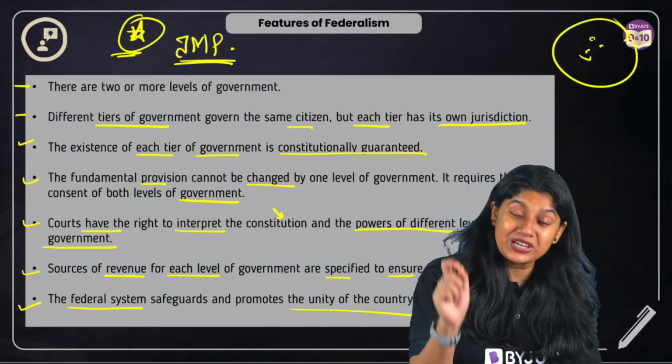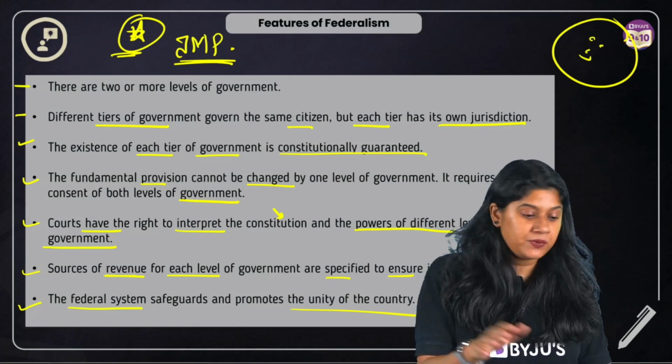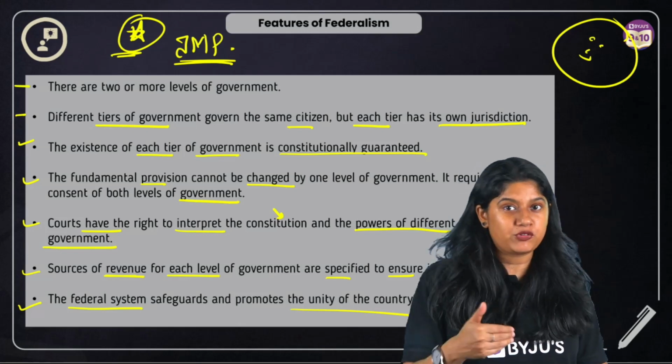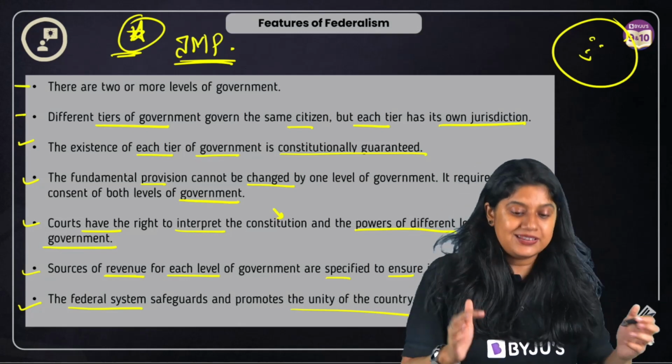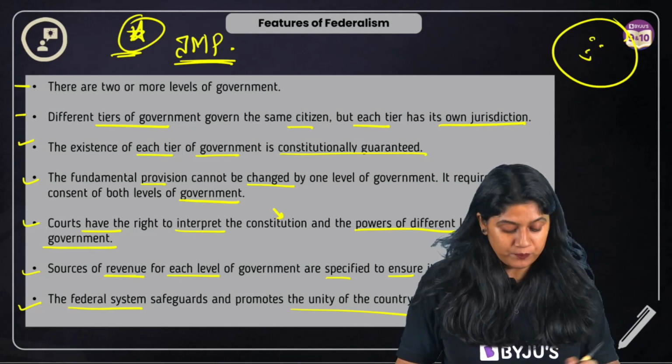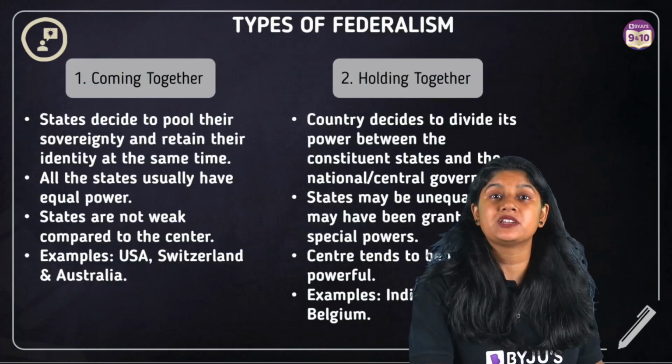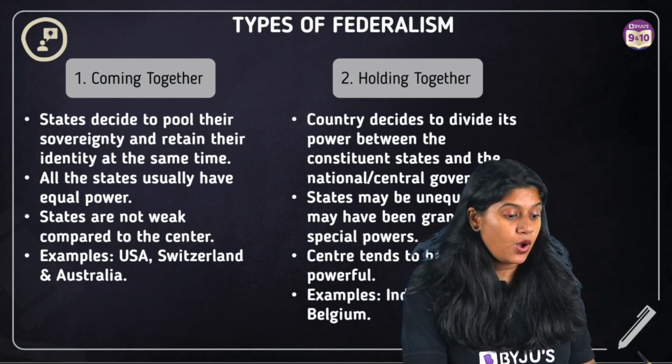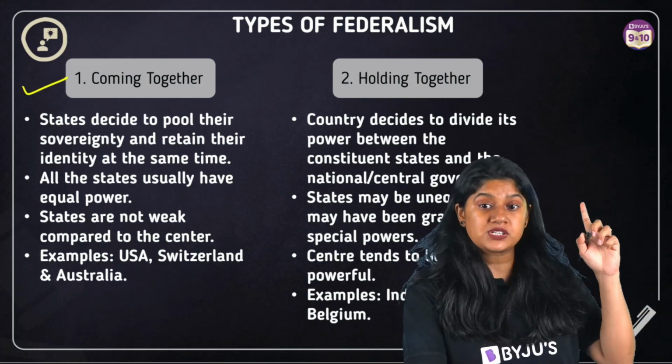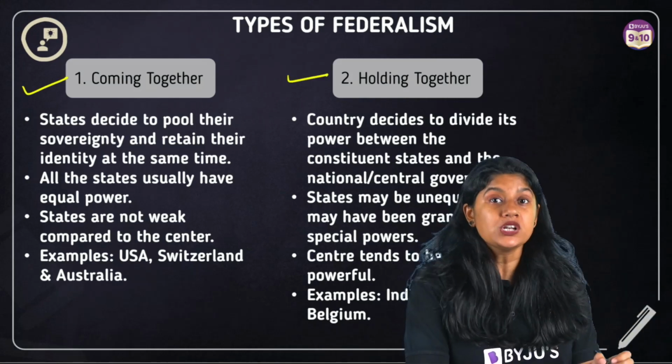Please make sure you read them carefully from your NCERT. We have covered every point, but if you need to write something extra, definitely take a look at your NCERT for sure. Moving ahead, everyone, we'll be talking about the different types of federalism that we have. We have 2 types of federalism. First, of course, the coming together and then holding together.